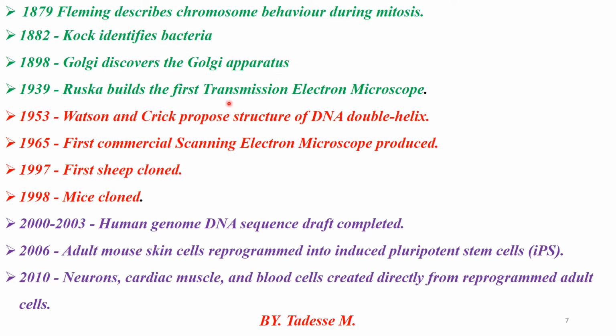Ruska built the first transmission electron microscope. This transmission microscope is one of the major types of electron microscope, which is able to identify fine detail of an object better than the scanning electron microscope. Then Watson and Crick proposed the structure of the DNA double helix. As well, after the first transmission electron microscope was invented, a commercial electron microscope was later produced.